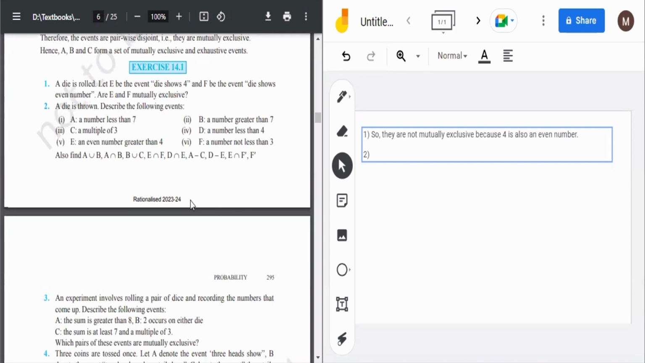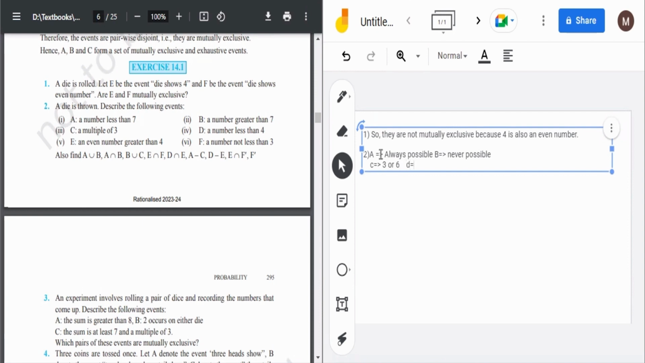Then we are asked also to find A intersection B. So let me write it down first. A would be a number less than seven, so it is always possible. ठीक है, और इसमें वन टू सिक्स सारे आ जाएंगे. बी वाले में होगा नंबर ग्रेटर देन सेवन, नेवर पॉसिबल. ठीक है. फिर सी में a multiple of three, it can be three और सिक्स.